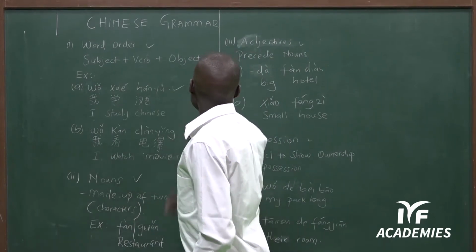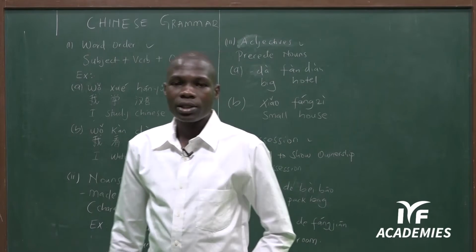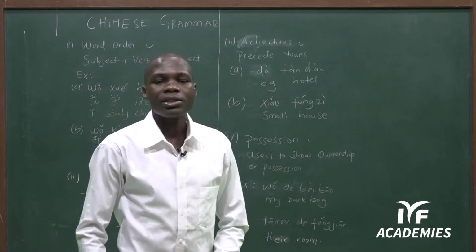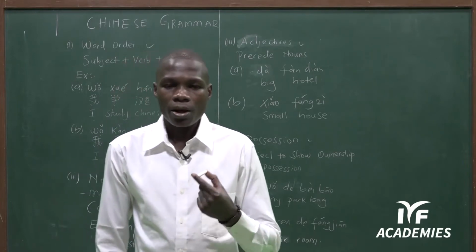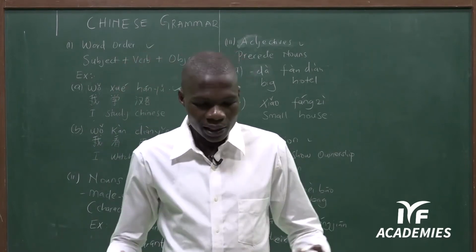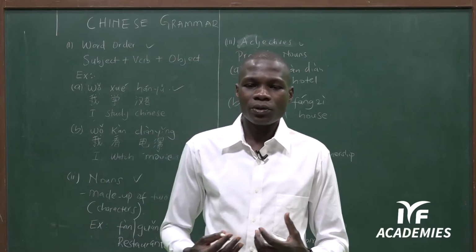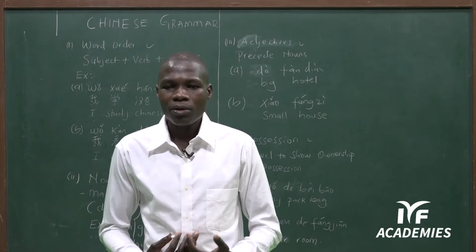Then the last one, the second last that we are going to discuss here, is adjectives. I think in every language we need to use adjectives. Adjectives describe more about the nouns.